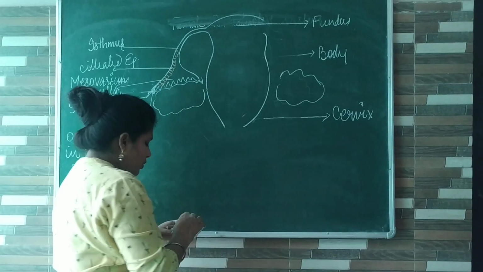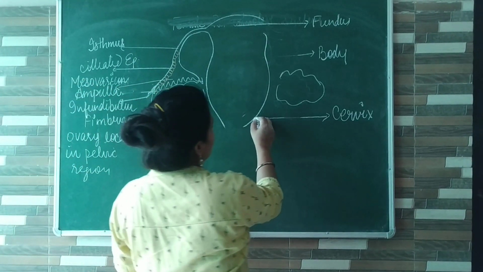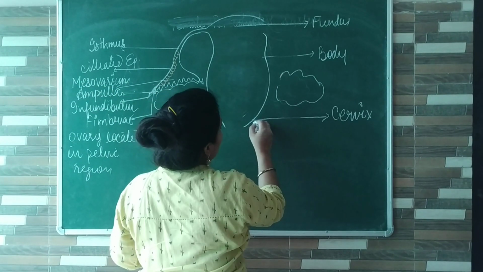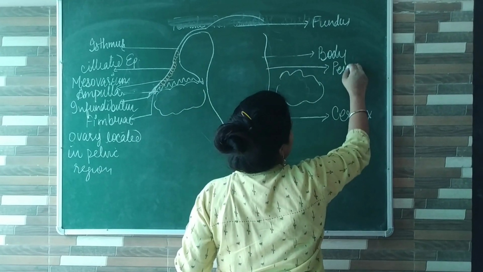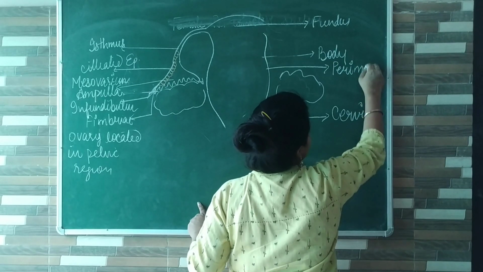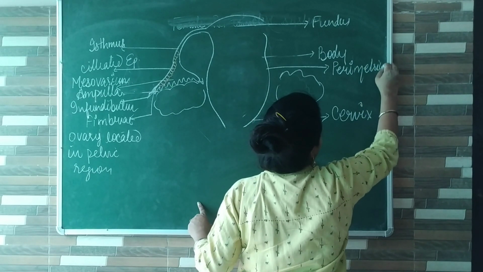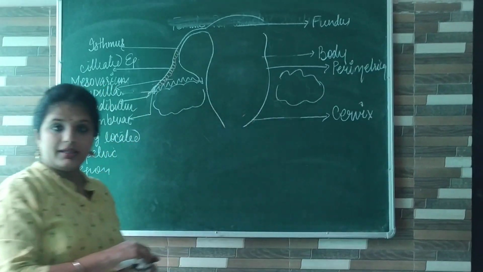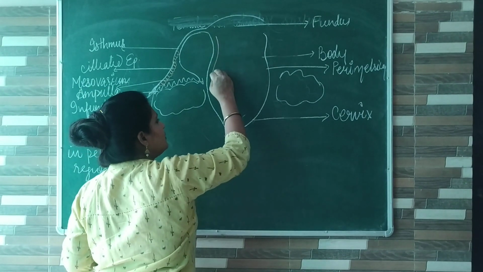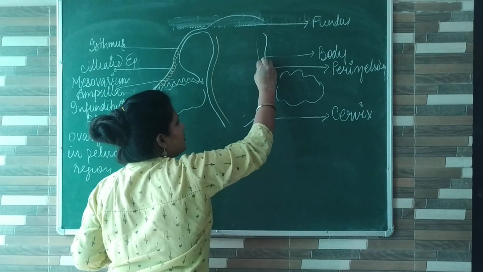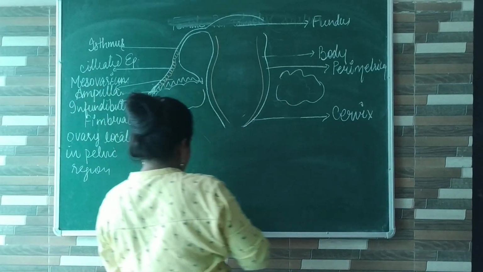Okay, now the wall of the uterus is surrounded by 3 layers. The outermost layer is perimetrium. Peri means all around. The middle layer is known as mesometrium.